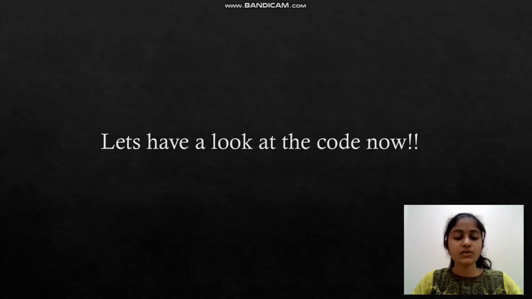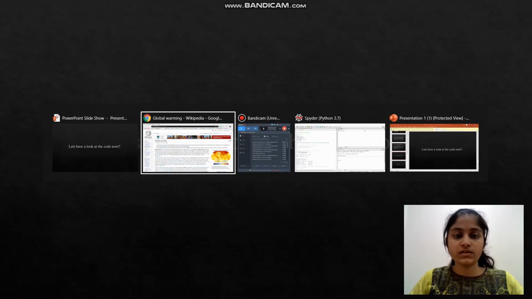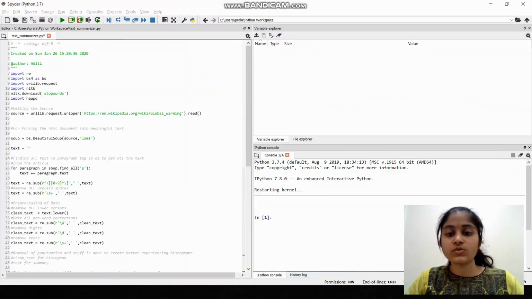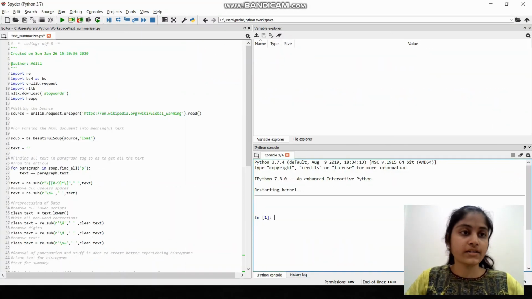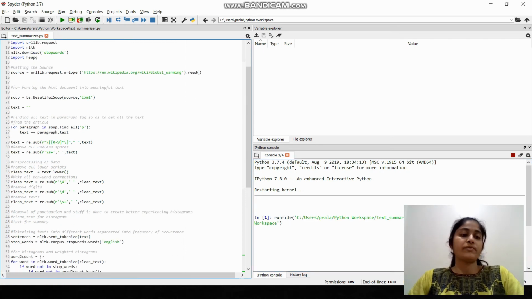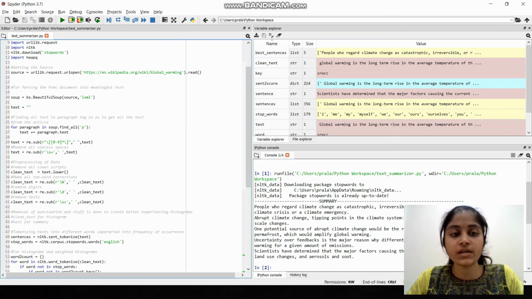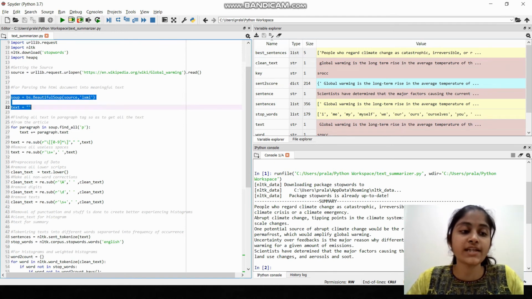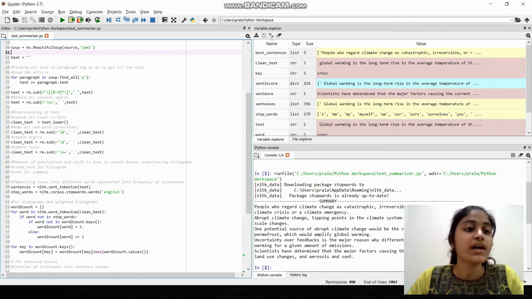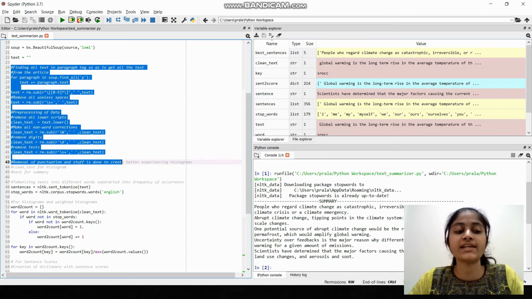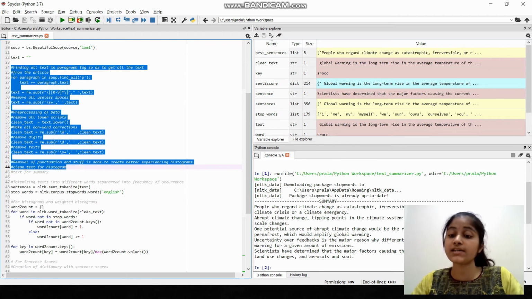So let us have a look at our code now. Our objective is to summarize this big global warming article into 5 lines. So let's go to our code and run it, and while it runs, we'll explain what's happening. Using the urllib request library, we request the entire Wikipedia page and read it. Now we convert that HTML document into meaningful text by using the BeautifulSoup4 library, and then we do the pre-processing by removing all the unnecessary spaces, punctuation marks and non-textual data.